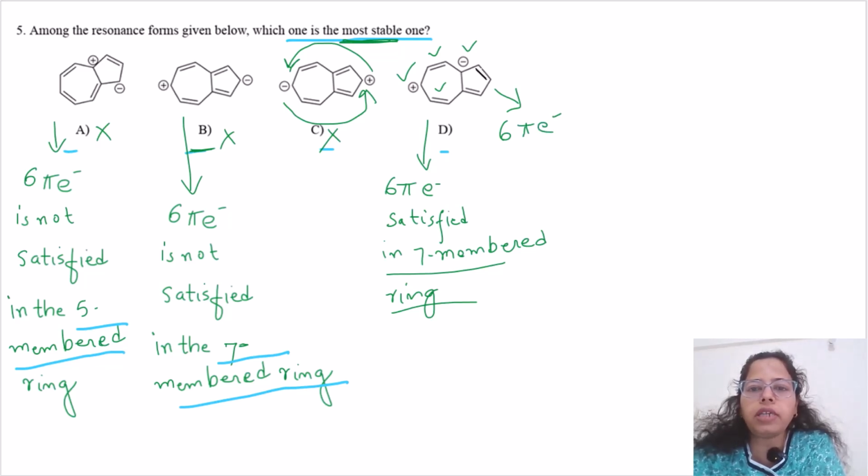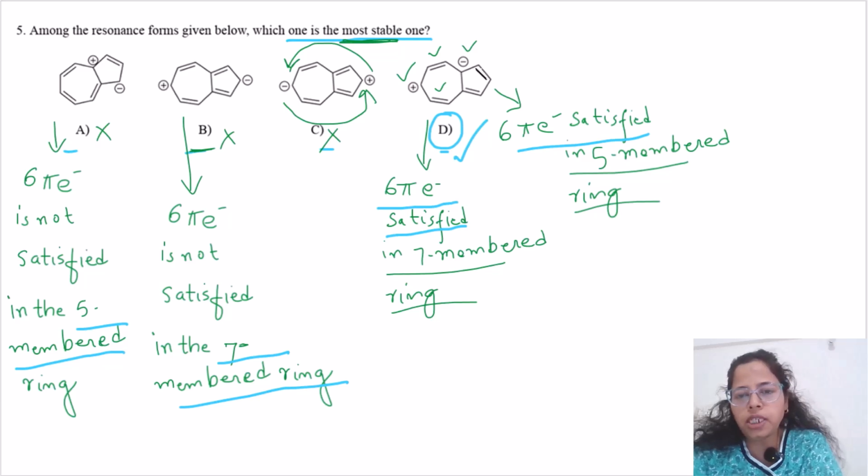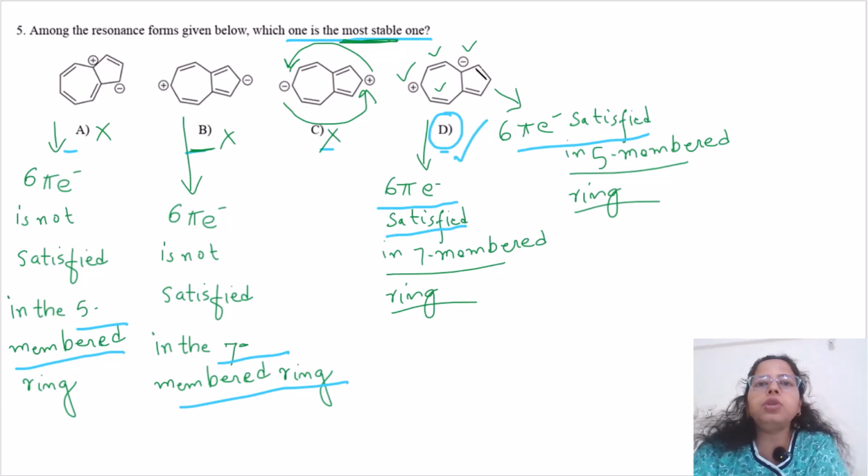We have 2 double bonds and a negative charge. So the negative charge is common for both the rings. So only in option D we can find that the 6 pi electron rule is satisfied for both the 5-membered and the 7-membered ring. So this is the only resonating form which can be stable. So option D is our correct answer to this question.